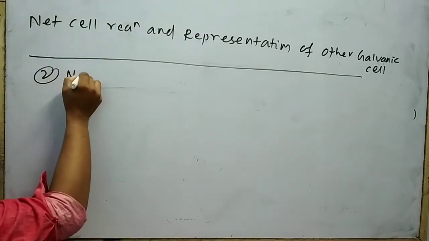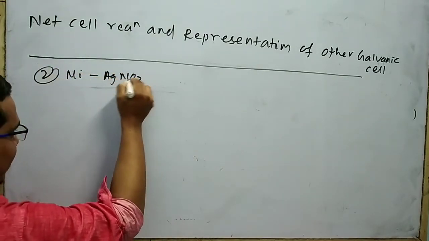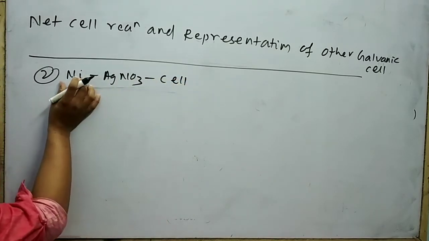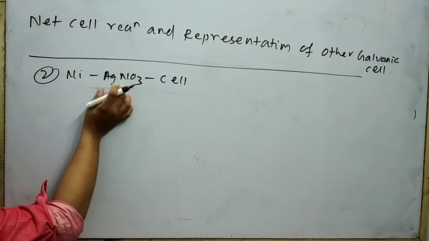Next cell is your nickel silver nitrate cell. This part undergoes oxidation, this part undergoes reduction.